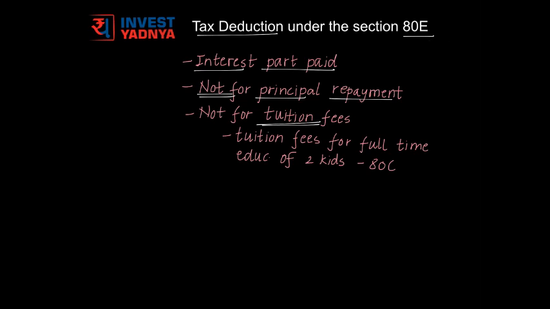Even the tuition fees incurred cannot be claimed for tax reduction under this section. But the tuition fees for full-time education of 2 children can be claimed for tax deduction under the section 80C along with the other investment options available under this section within its overall limit.